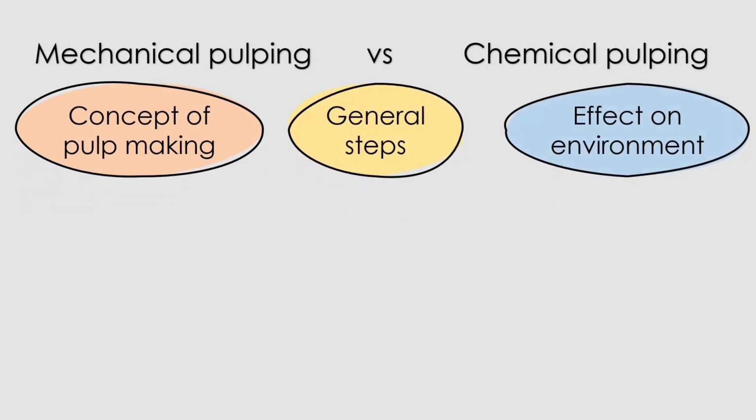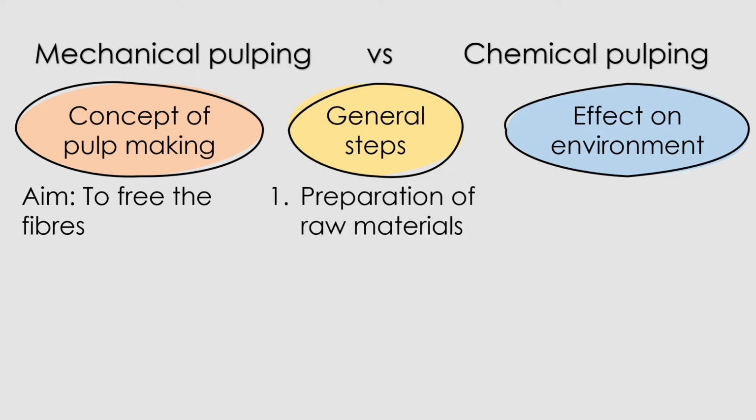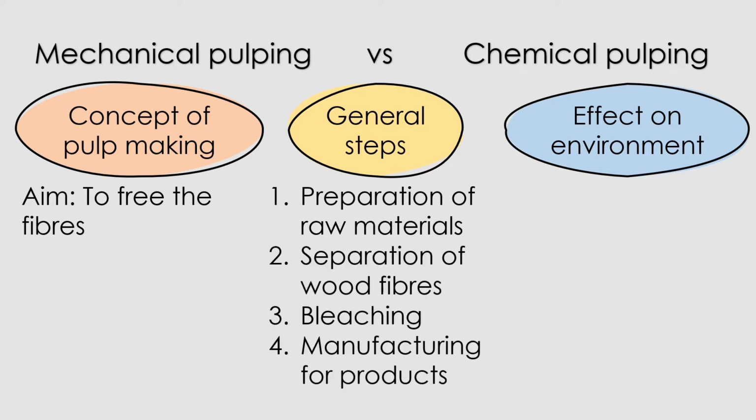Though the technologies seem to be very different from each other, there are commonalities like the concept of pulp making, the general steps and the environmental impacts. All the pulping processes have the same aim, that is to free the fibers, and remove the impurities and extractives as much as possible. The general steps in pulping involve the preparation of raw materials, separation of wood fibers, bleaching and lastly, manufacturing of products.